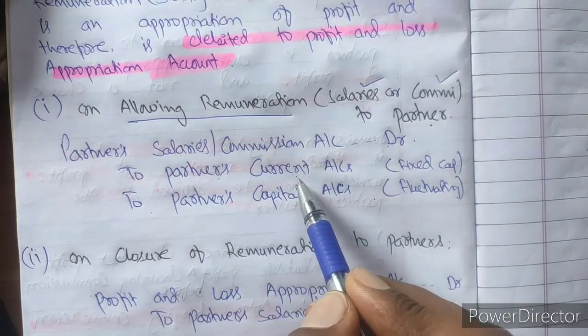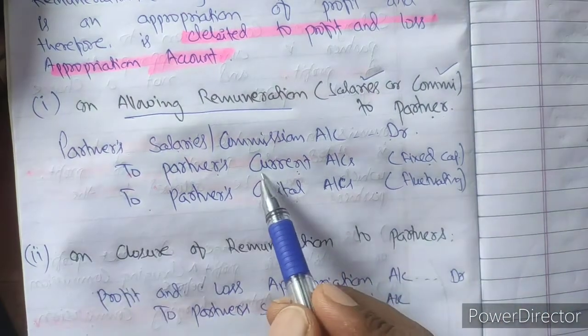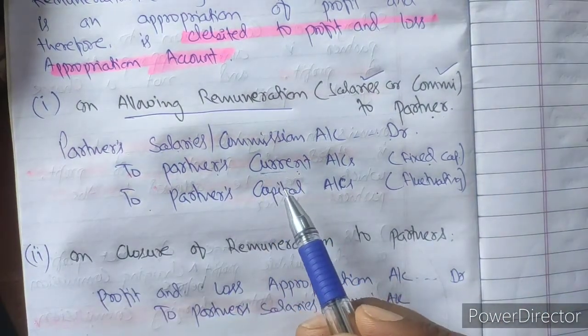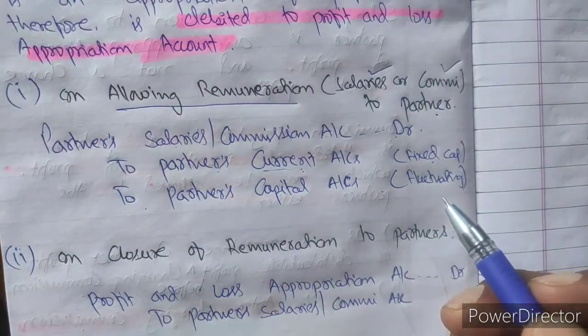We will write partner's current account if they are following fixed capital. If their capital is fixed, then we will write partner's current account, because we have discussed that if a partner is following the fixed capital method, then two accounts are prepared.